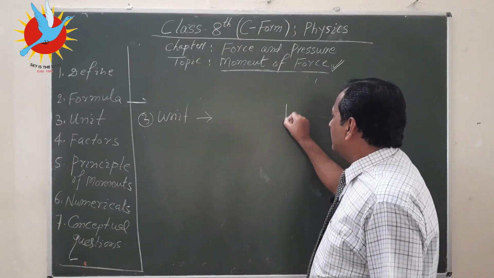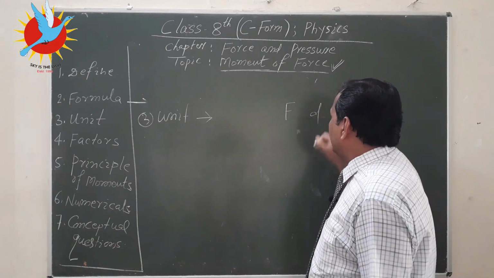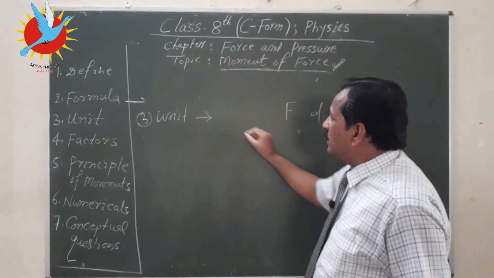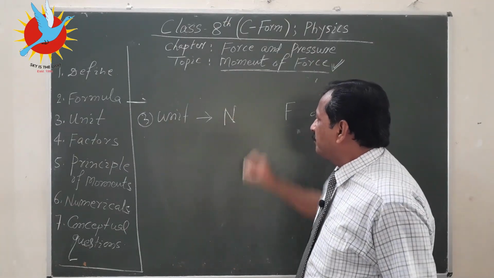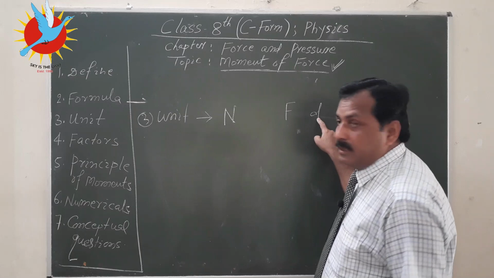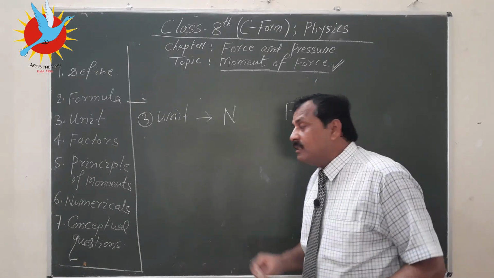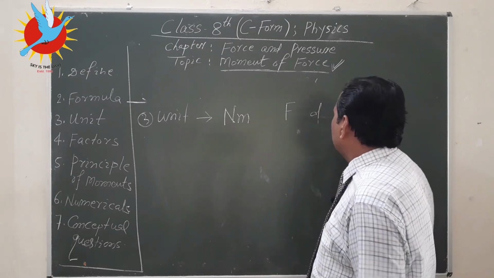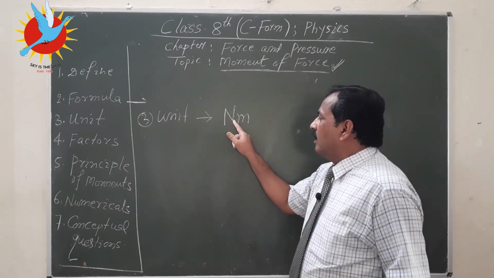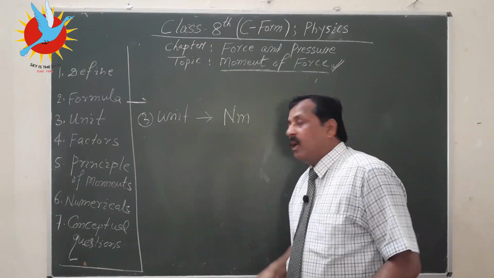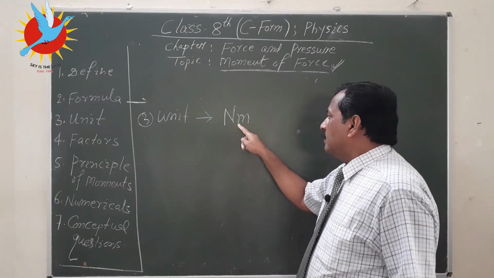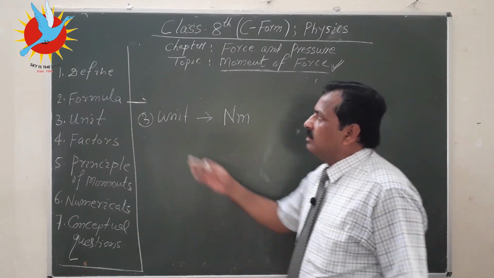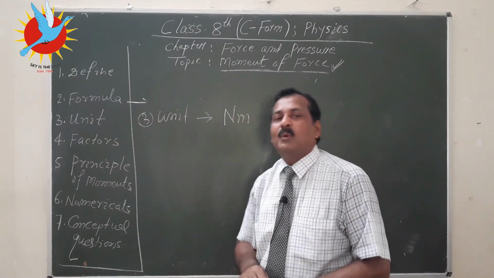This moment is force multiplied by distance. So what is unit of force? Unit of force is Newton, and this is distance. What is unit of distance? That is meter. So be careful, this N is capital, it stands for Newton, and this m for meter will be small. So Newton meter is unit of moment of force.